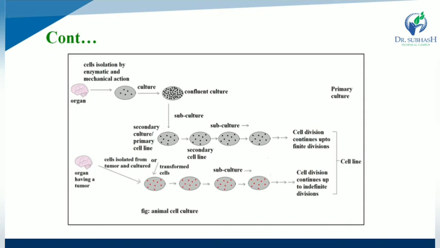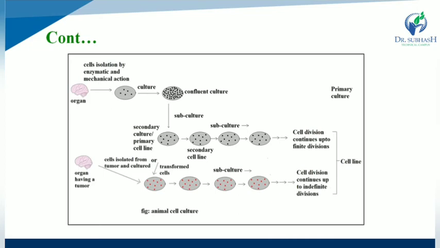After that comes culture formation, isolation, culture, and confluent culture. After confluent culture comes subculturing, which gives the secondary culture. After primary cell lines, secondary cell lines are formed. Further subculturing and cell division continue up to a finite division. So that is the type of cell line.